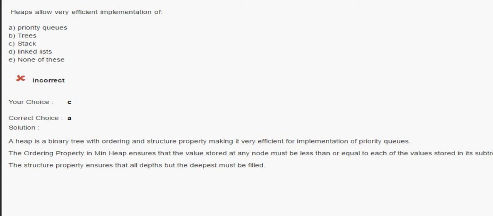The answer is not trees and stack or linked list. Okay, the stack. No, if your question is stack allows very efficient implementation of what, then we have the option of linked list, like that. Okay, so understand the question and answer.